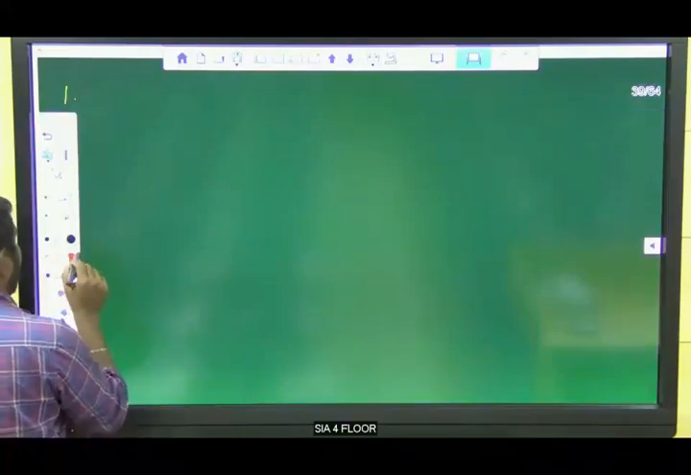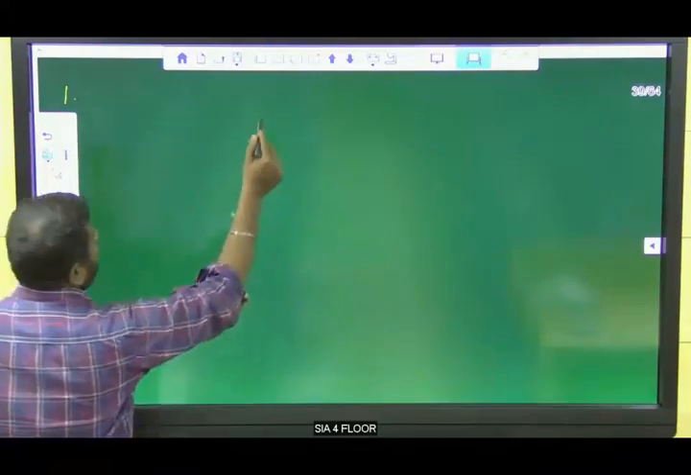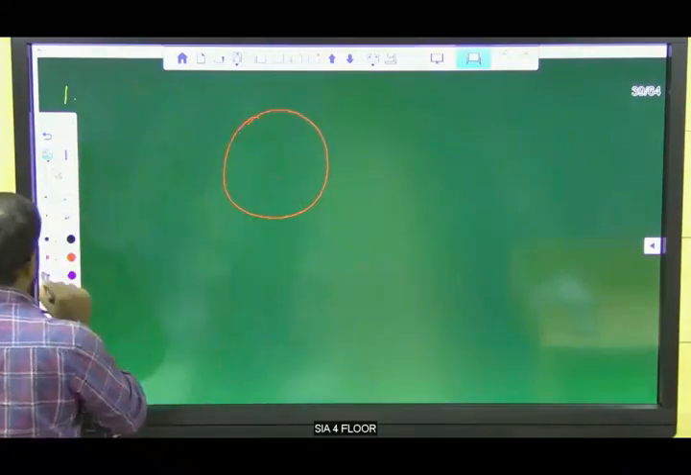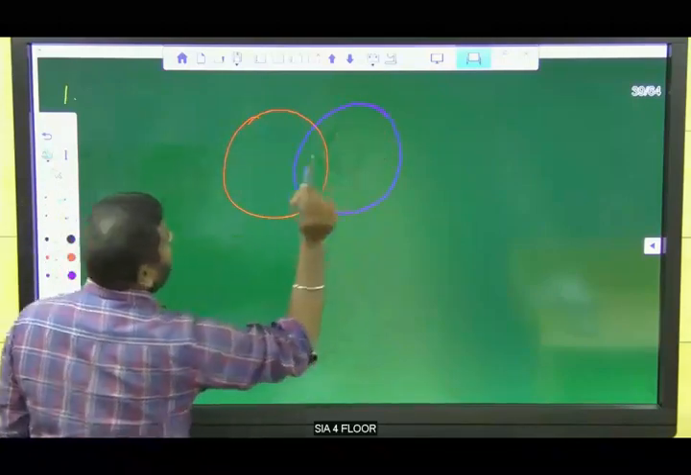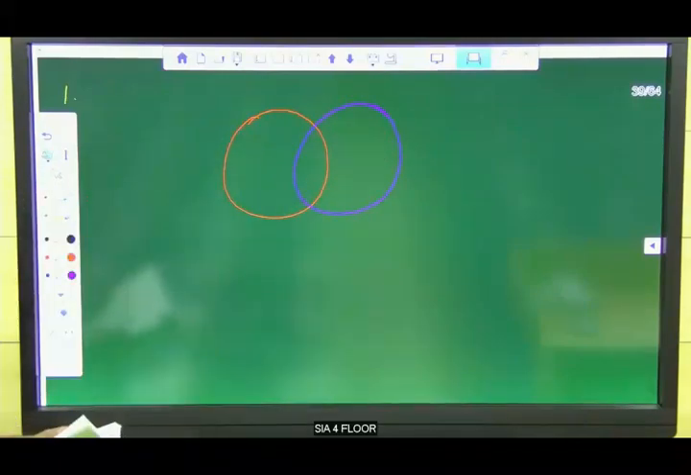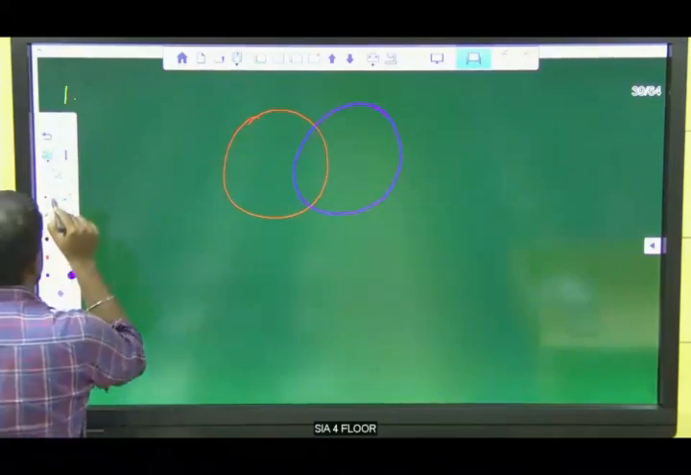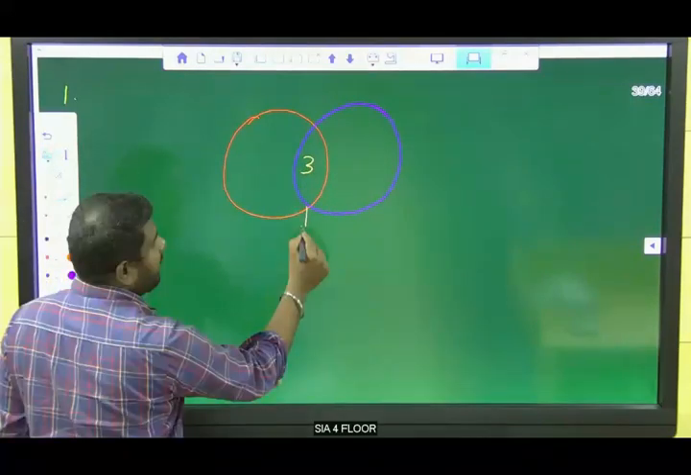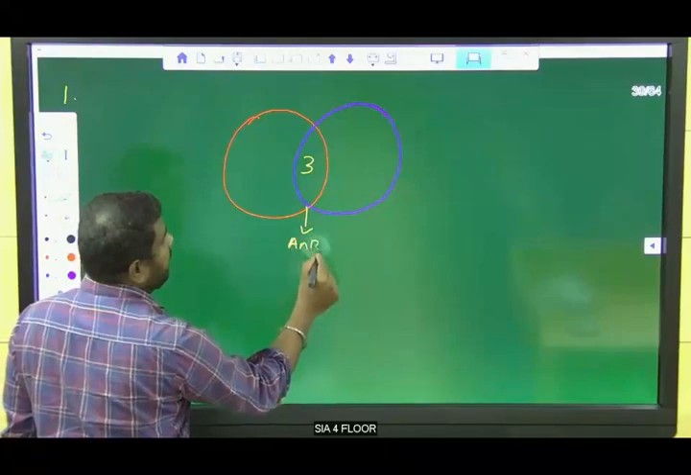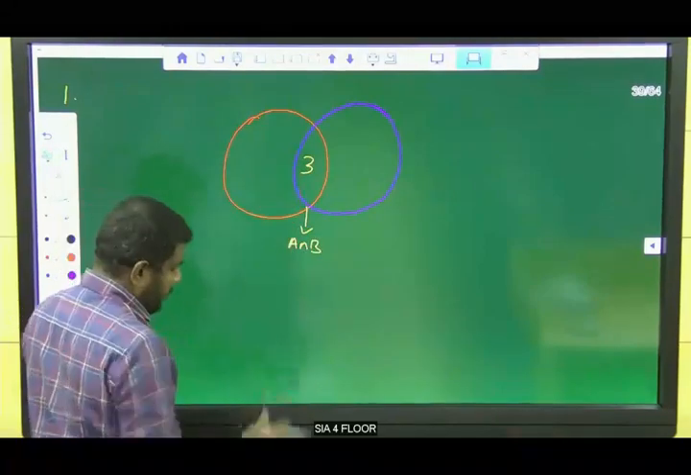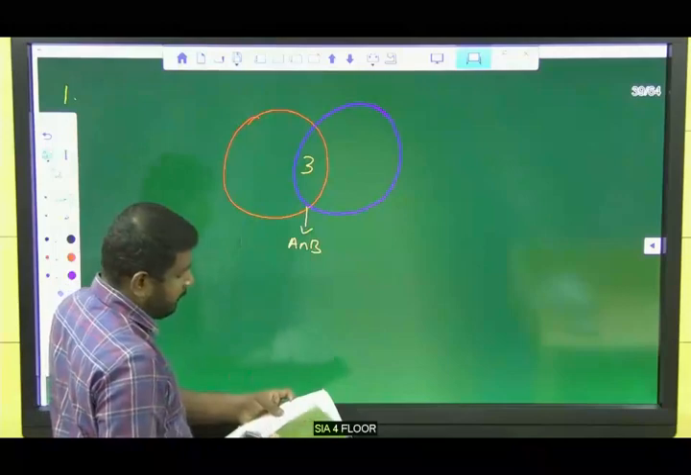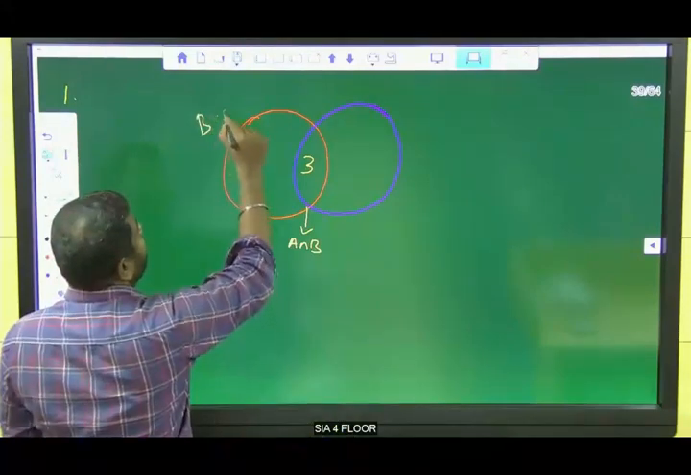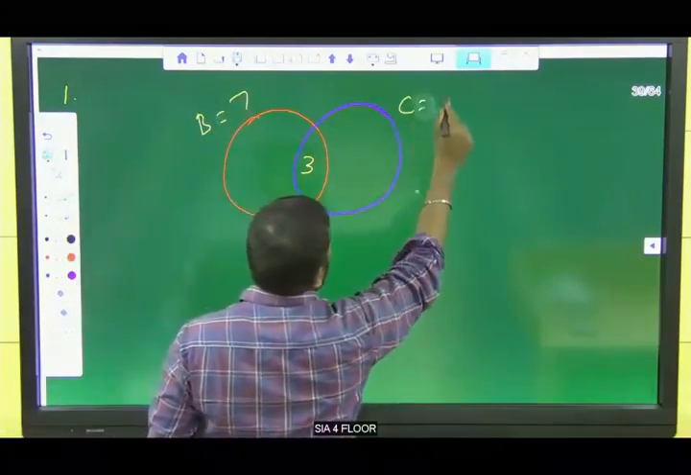7 students play basketball, so this is basketball and this is cricket. 7 students play basketball, 8 students play cricket, 3 students play both. This is A intersection B. Red is basketball, so basketball is 7 and cricket is 8.